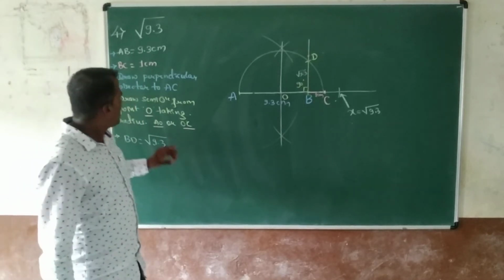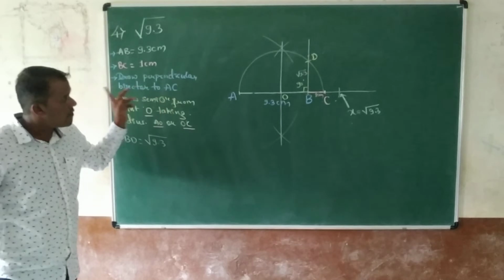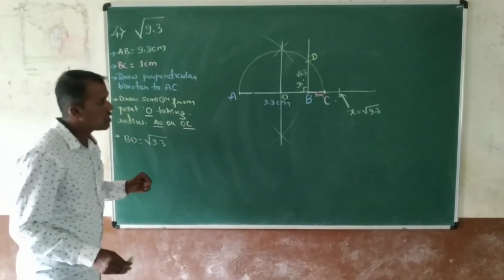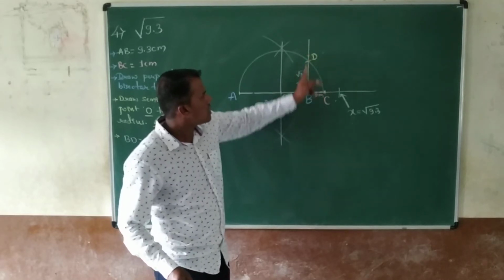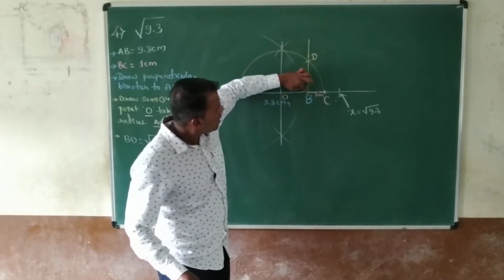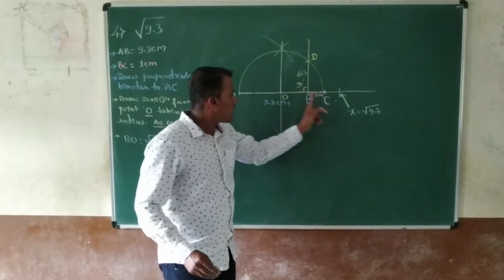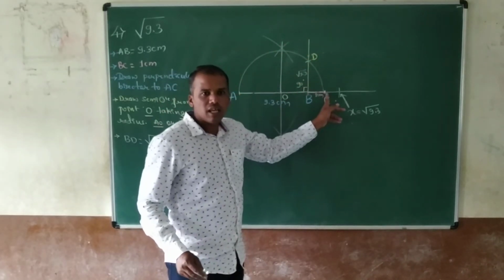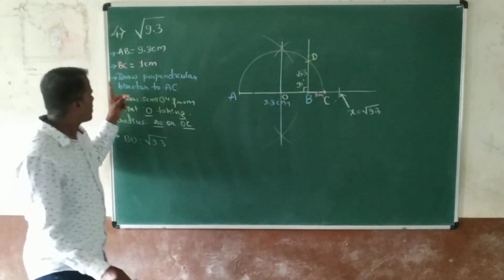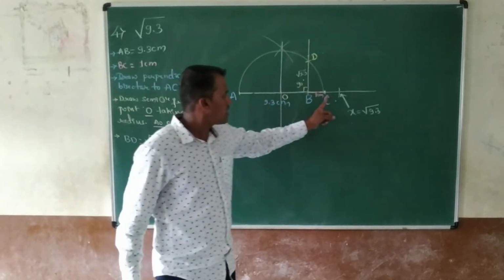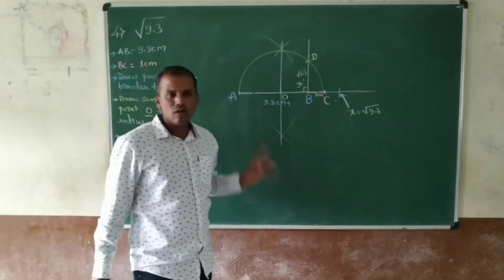Now, the next step: draw the perpendicular bisector to AC. Before that, from point B you draw a 90 degree straight line. That makes a 90 degree angle at the base, point B. After that we draw the perpendicular bisector to AC.